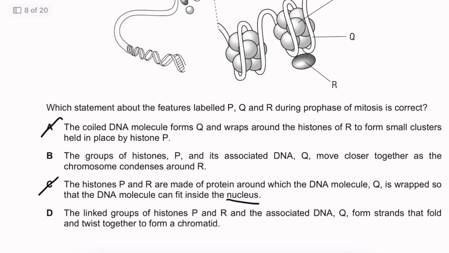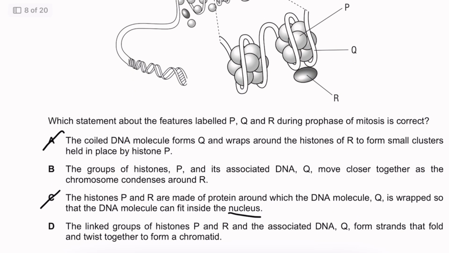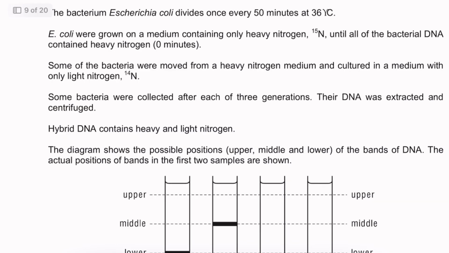The linked groups of histones P and R in the associated DNA Q form strands that fold and twist together to form a chromatid. I think that makes the most sense. As I mentioned, P is a histone, and R is a histone, and DNA is wrapped around it and then forms strands that fold and twist together to form a chromatid. There's no specific way of folding, we don't really know, it's just basically fold and twist together to form a chromatid.